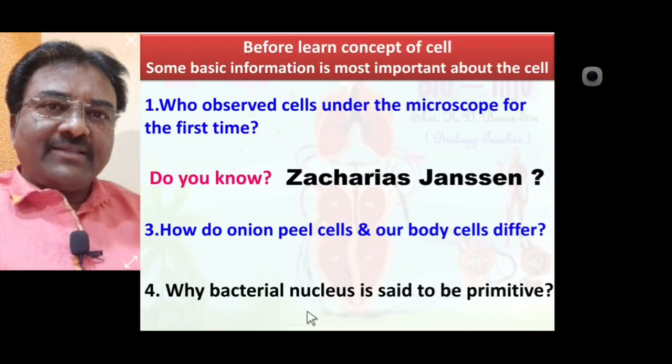Because in the bacterial cell the nucleus is not covered by an envelope, so it is primitive, not well developed. Up to this we discussed some basic information about the importance of the cell.